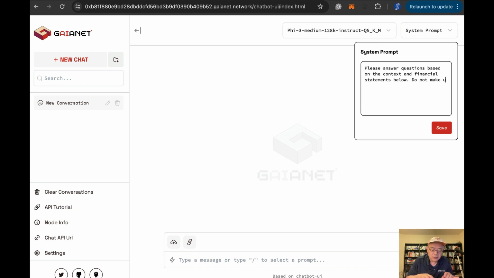Do not make up any answer that is not supported by the content in the context. Okay? So I add a dividing line and then paste the entire press release and financial statement here. All right? And I save this as a system prompt.